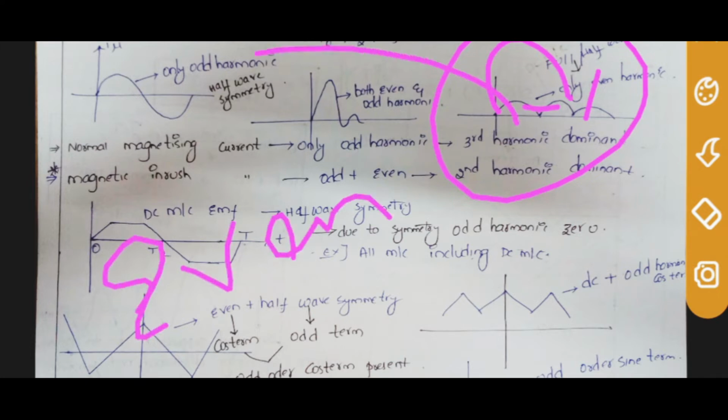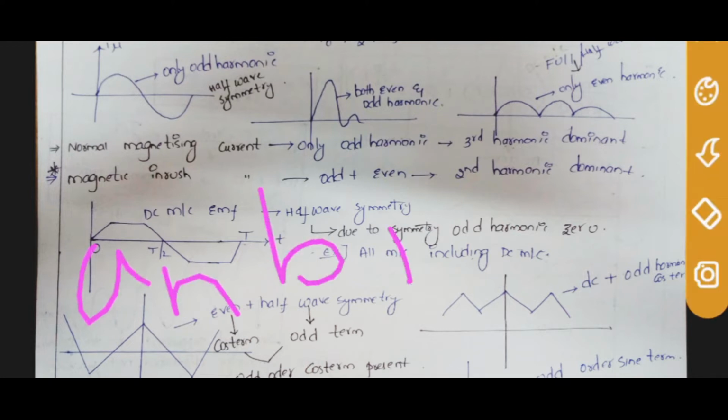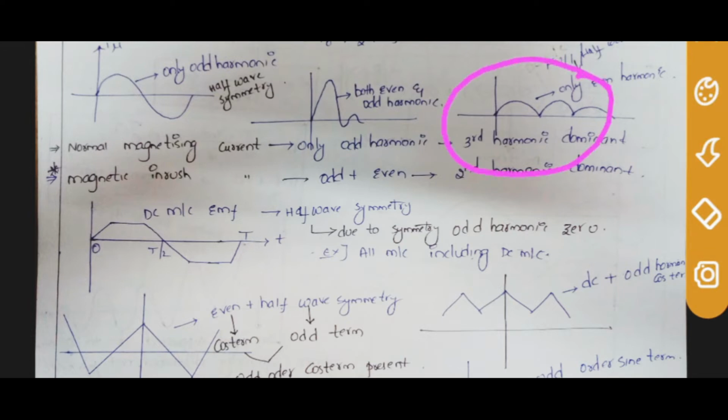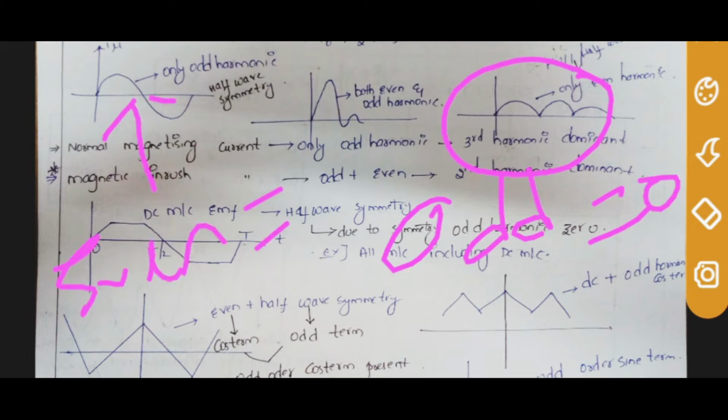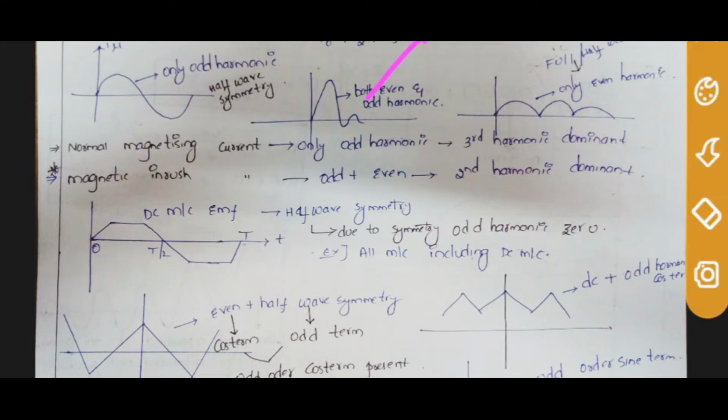All this conclusion you will read in power electronics and signal and system. Try to analyze, try to recollect. You can prove this by using an and bn terms. Just go and watch that, once recollect the signal and system concepts. So it will have all odd harmonics equal to 0. It will have all its even harmonics equal to 0. Hope these two points are clear. It will have both odd harmonics and even harmonics.